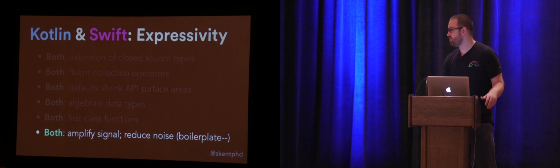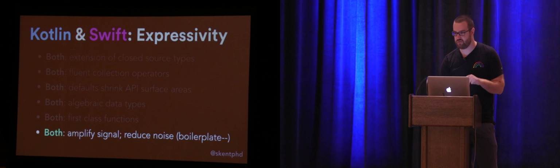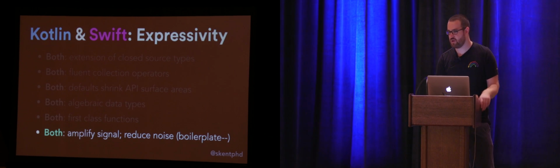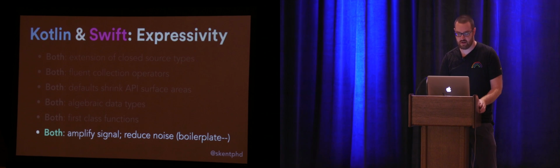So I haven't said it in the previous slides, but I've already shown you a few examples of these sneakily. In terms of amplifying the signal and reducing the noise, both languages offer type inference. So that means we don't have to explicitly declare a type unless we want to override the type that would be naturally inferred. There are no semicolons hanging around in our code unless we absolutely need them to separate statements on a single line. And both offer things like string interpolation, which is a small deal, but when you think about what you have to do in Java with the extra plus signs, it's just a little bit slicker, a little bit smoother. You can focus a little bit more on the signal that you're trying to convey.